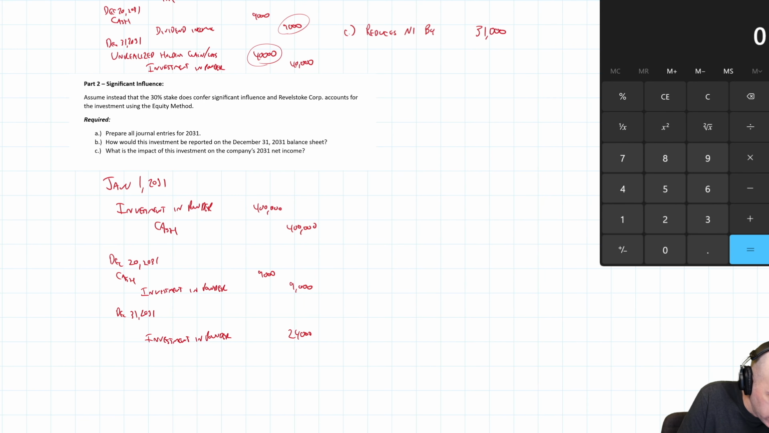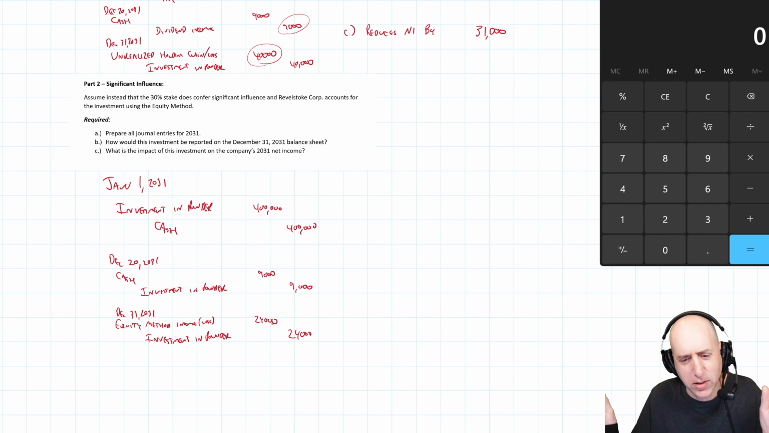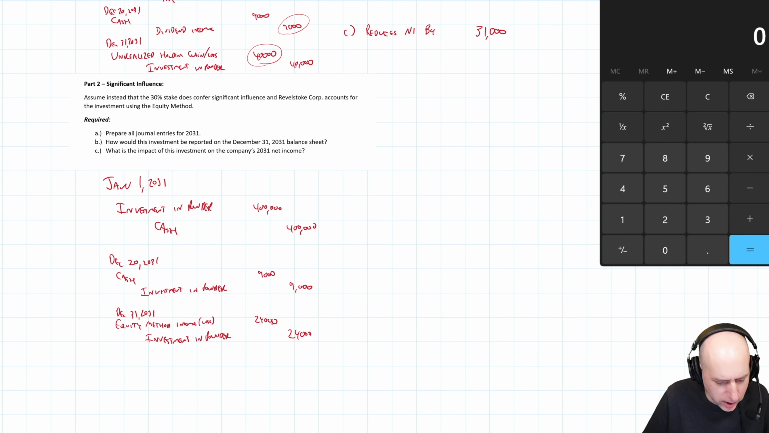The debit is to, I always call this equity method income. I've seen it called investment income as well. And in this case, it's a loss, right? $24,000. And again, I've seen it called investment income / loss. That's fine as well. But there you go. That's the journal entries.